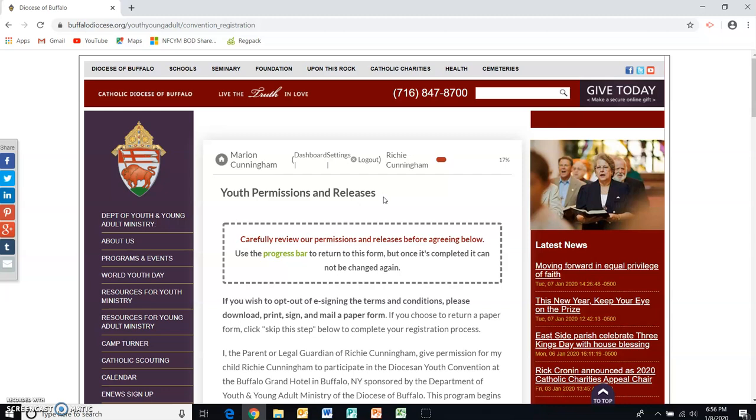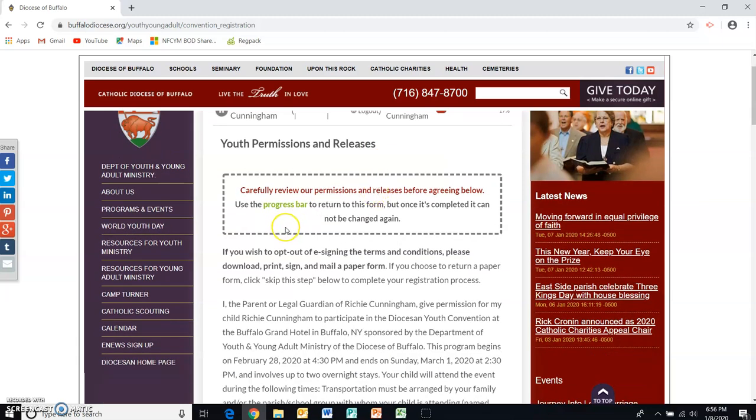Now, for adults, your page won't say youth permissions, but you still will have a page of permissions and releases to fill out. As an adult, you don't have to actually give permission. Like this page says, the parent gives permission. The adult page will say that I, Al Del Vecchio, choose to attend the youth convention. We still do need the releases filled out for adults as well.